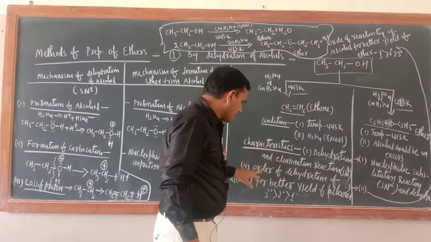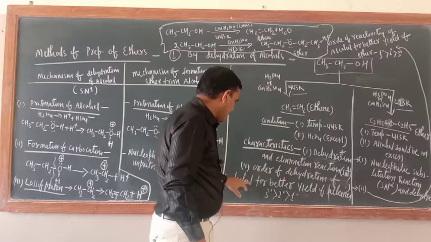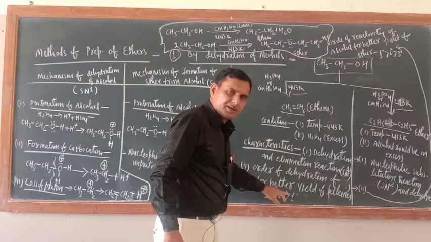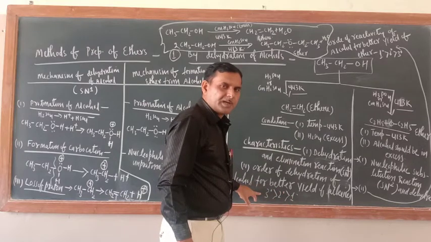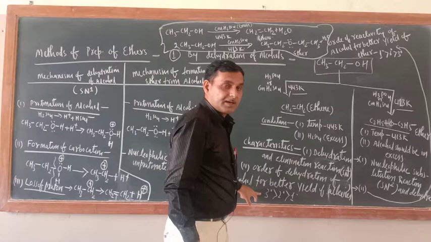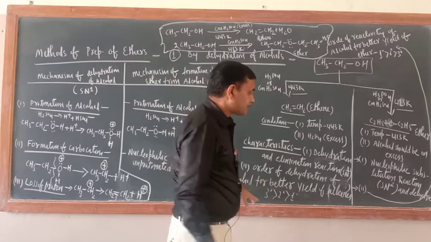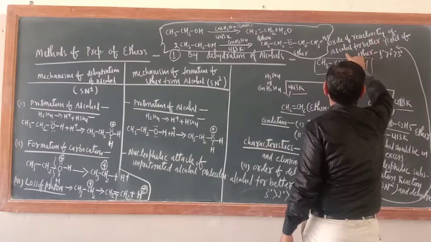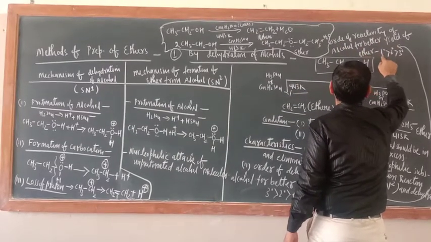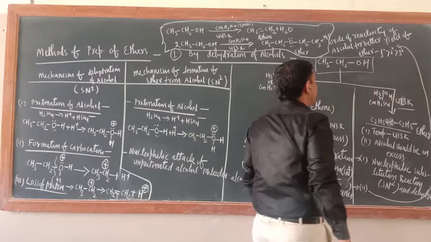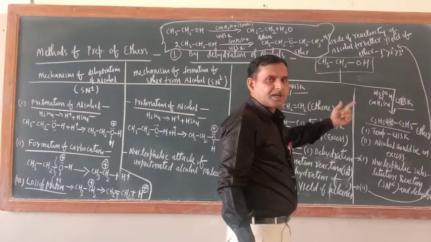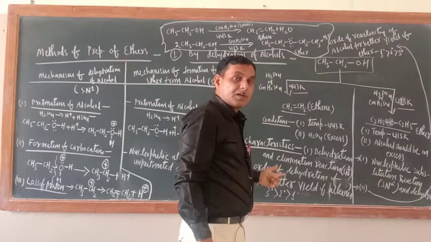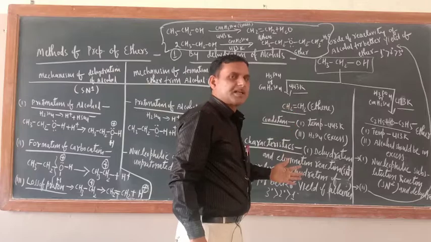Okay, remember this one. Order of dehydration of alcohol for better yield of alkene: 3 degree, 2 degree, 1 degree. Means if you take a 3 degree alcohol, then you will have the better yield of alkene. What about here? I wrote this side: order of reactivity of alcohol for the better yield of ether: 1 degree, 2 degree, 3 degree. So to get the better yield of ether, the alcohol should be 1 degree. To get the better yield of alkene, the alcohol should be 3 degree. That is the difference.